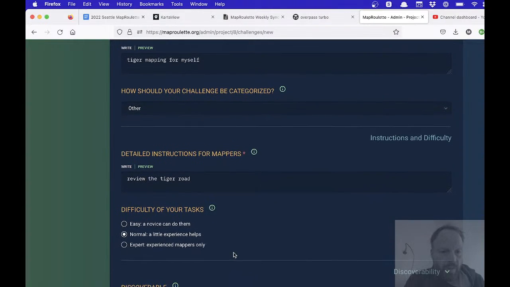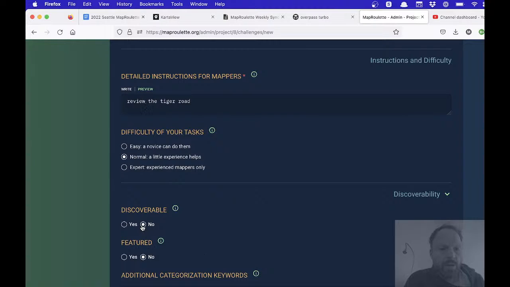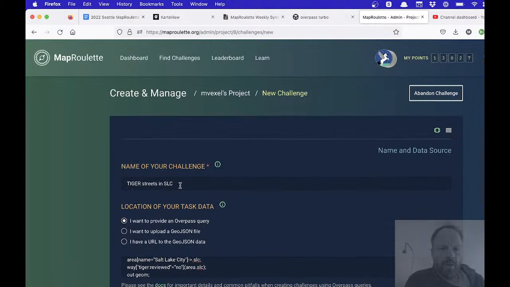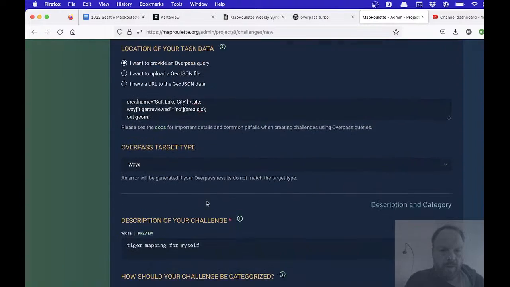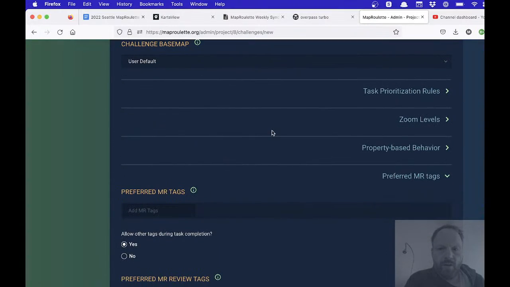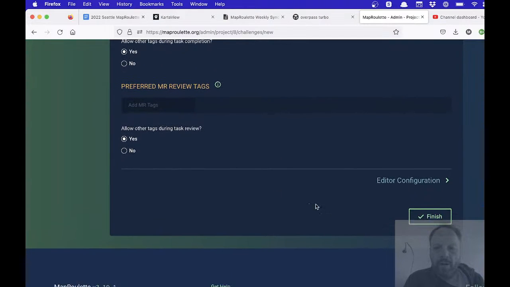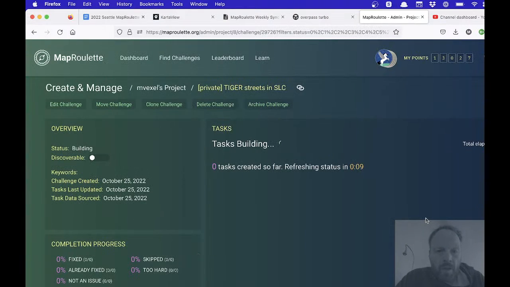So I can just type whatever I want. I just make sure that it's not discoverable, so other people don't see it. And if I want to be really good, then say private. You don't need to do that, but if someone happens to get the URL somehow, then they'll see that it's not meant for anybody else. So I just click finish. It took me all of 3 minutes, maybe, to do. And then there I have my challenge.